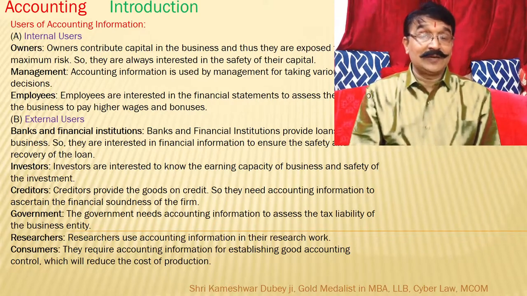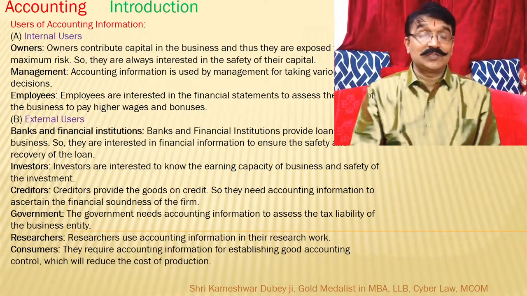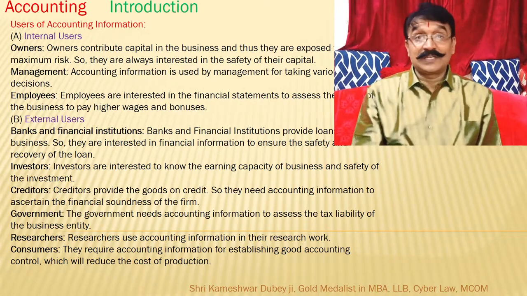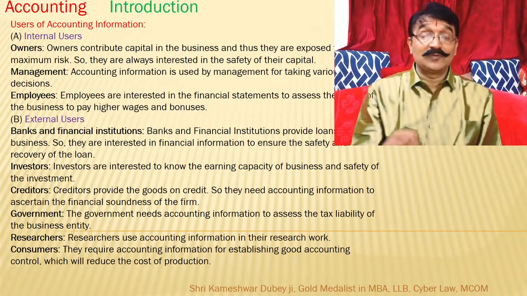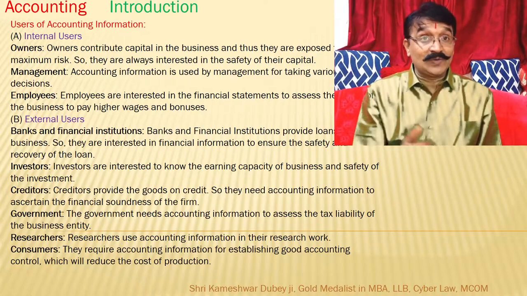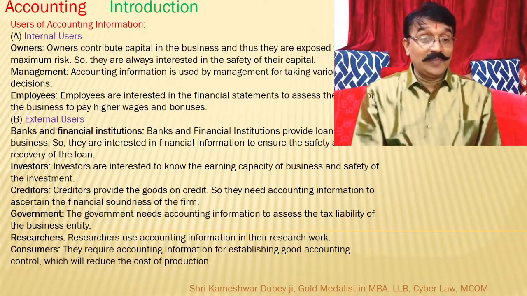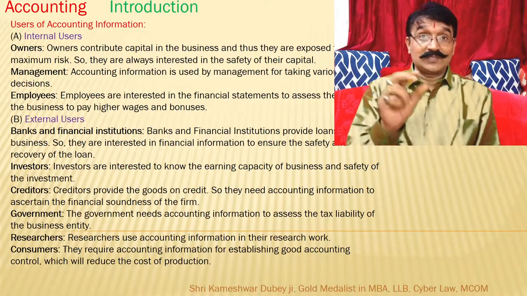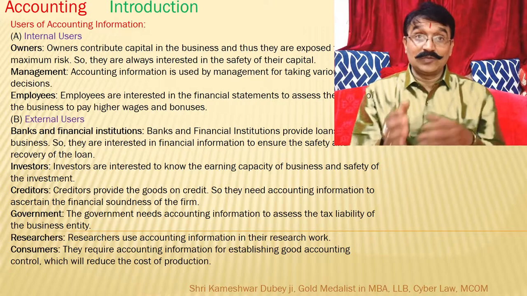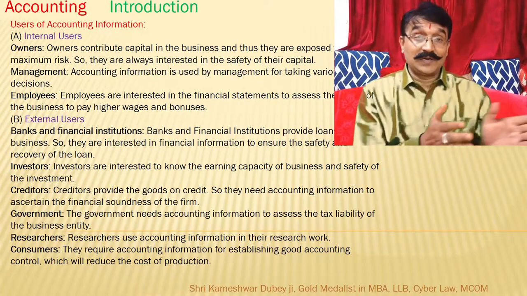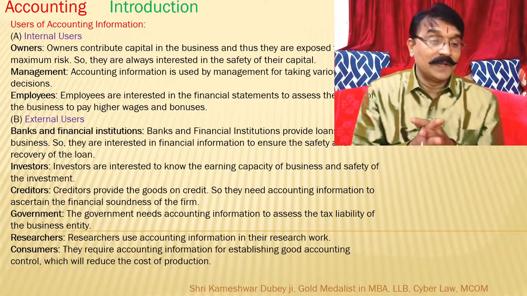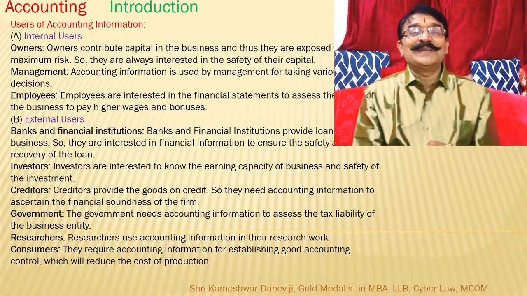They will decide on the basis of the accounting whether they should further give the loan or not. Investors will decide whether to invest the money in this company or not. Creditors will decide whether to lend the money or not. Government decides how much tax liability arises. Then researchers, they do research on what basis this is done and on what basis not done and what could be the outcome. Then consumers, the final is the consumer.